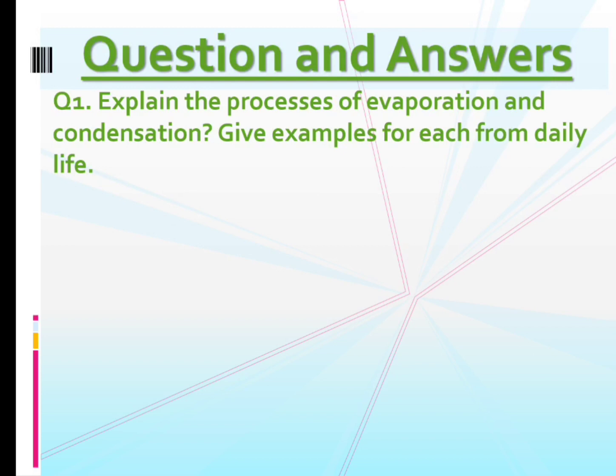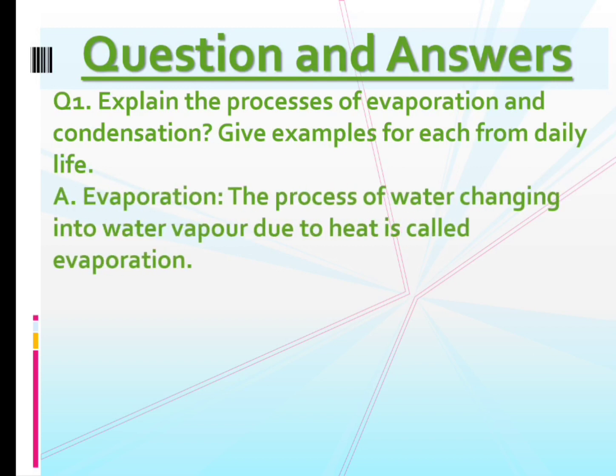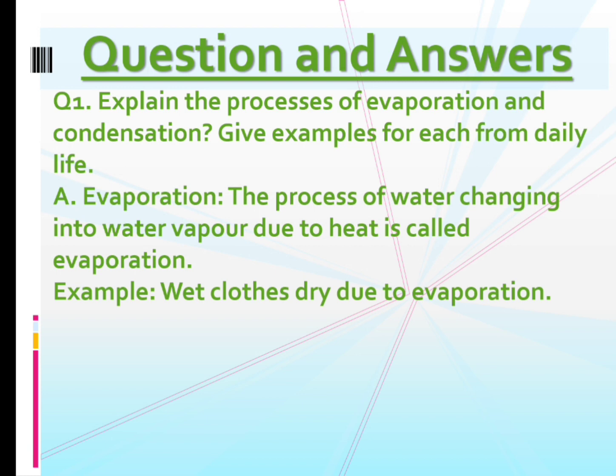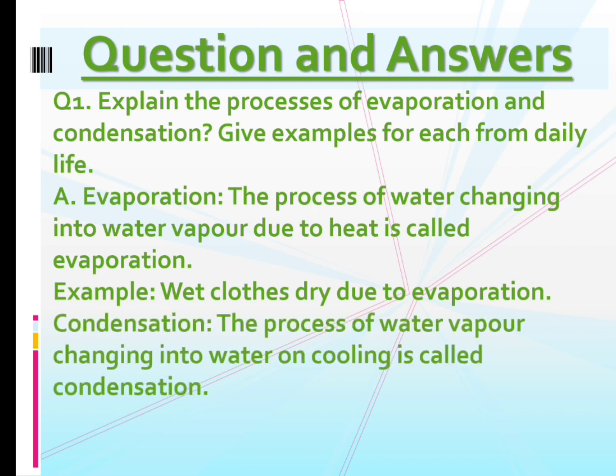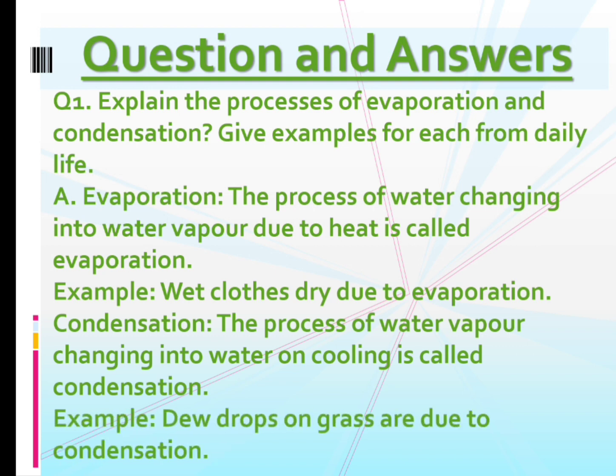Evaporation is the process of water changing into water vapor due to heat. An example: drying wet clothes is due to evaporation. Now, condensation is the process of changing water vapor into water due to cooling. An example would be the dewdrops on the grass, or the droplets on a cold juice glass; you can write that because of condensation. Write this answer in your classbook and please learn it, children.